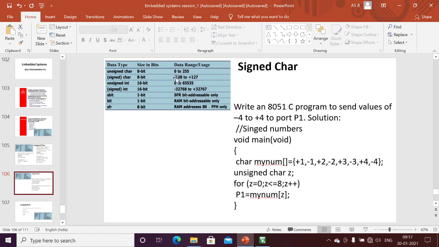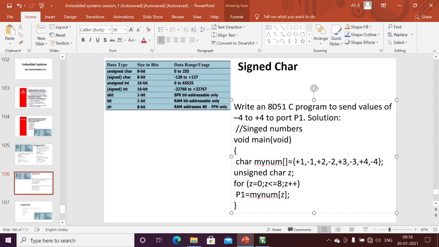Next is the signed char. Here the range is minus 128 to plus 127. If you want to write some negative values to the port, I can use the signed char. If I am not defining any signed before the char keyword, it will be treated as signed. This is optional.